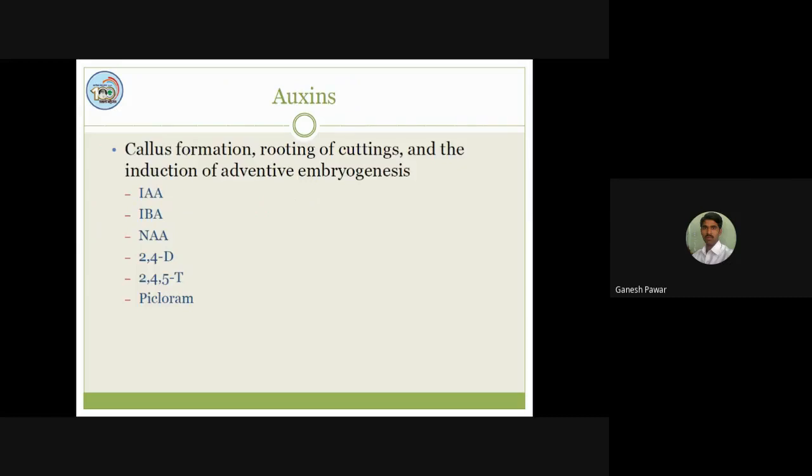Now, one by one, auxins are firstly used for rooting, and along with rooting, we can also obtain callus as well as embryos by the use of auxins. The examples are IAA, IBA, NAA, 2,4-D, 2,4,5-T, as well as picloram. These are some of the examples of auxins commonly used in our tissue culture media.